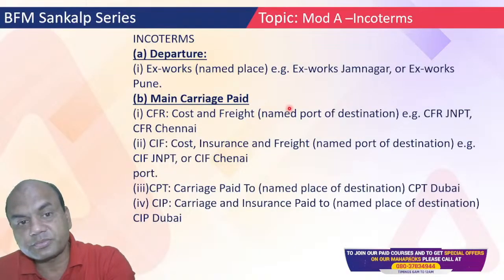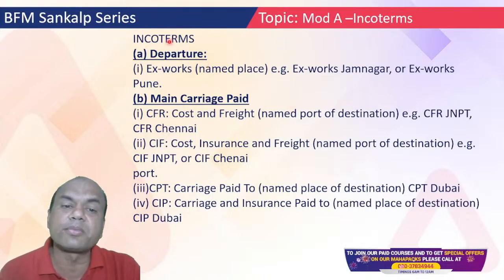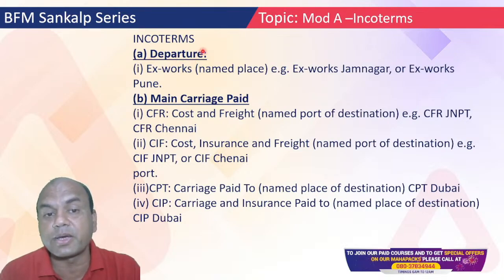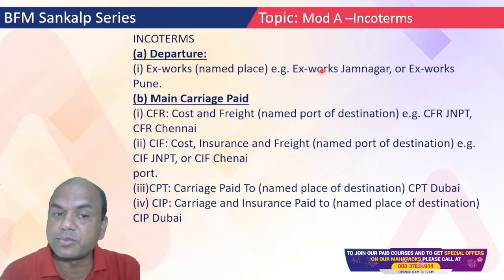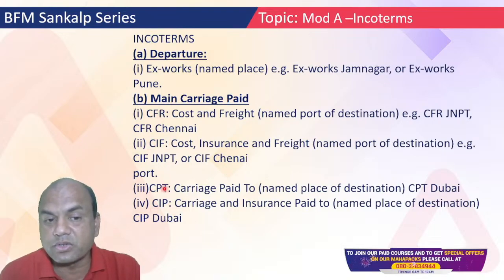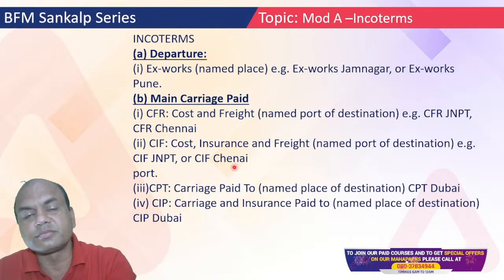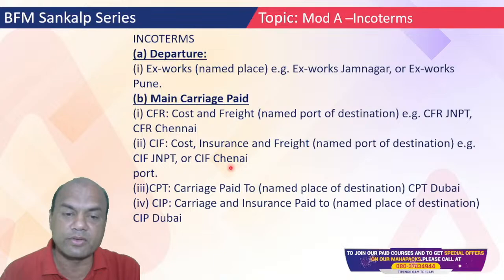Okay. Now these are the Incoterms. I have written it over here, theory part, so you can definitely read this. Departure, Ex Works, already explained. Main carriage paid, CFR, CIF, CPT, CIP, all these are shown. Main carriage paid Incoterms. Now these two are related to ship. CPT and CIP are related to road and air and everything.